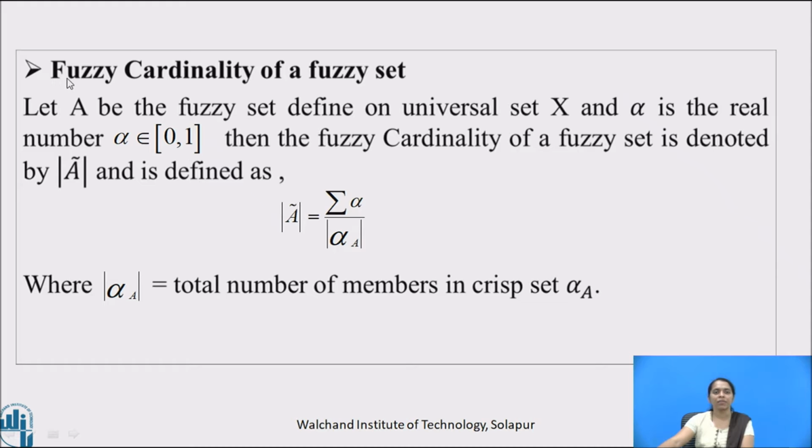Let us see the definition of fuzzy cardinality of a fuzzy set. Let capital A be the fuzzy set defined on a universal set capital X, and alpha is a real number, alpha belongs to the closed interval 0, 1. Then the fuzzy cardinality of the fuzzy set is denoted by mod of A bar, and it is defined as mod of A bar is equal to summation of alpha divided by mod of alpha cut of A, where mod of alpha cut of A is the total number of members in the crisp set alpha cut of A.